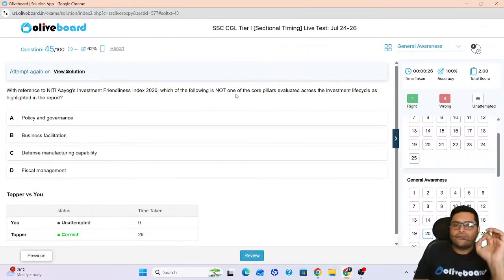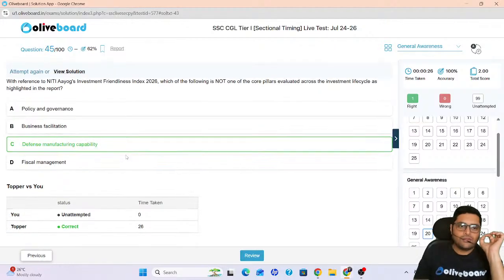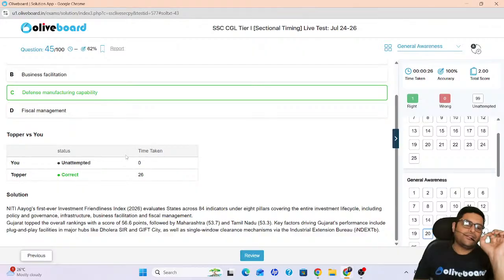Which of the following is not one of the core pillars evaluated across the investment life cycle as highlighted in the report? There are some pillars, parameters on which the Investment Friendliness Index is released. Which is not included? Defense manufacturing capability. 84 indicators are there.